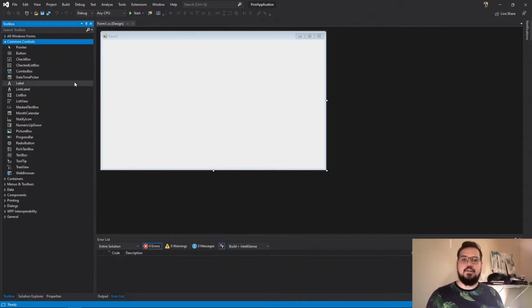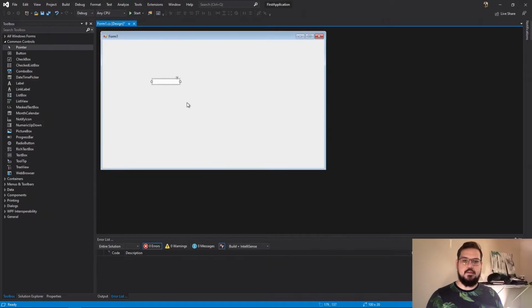In this case, I just want to bring in a text box. So a text box is going to be something that you can drag and drop. Any of these controls can be dragged and dropped. And a text box is just a field where people can type. And then you can drag a button in. And these blue lines and pink lines show you your alignment.